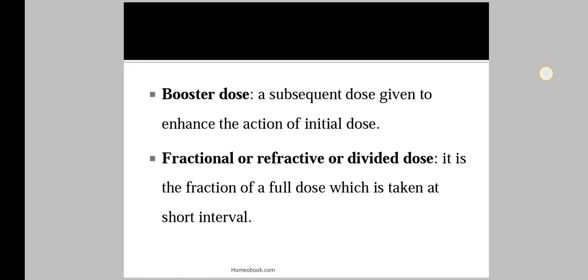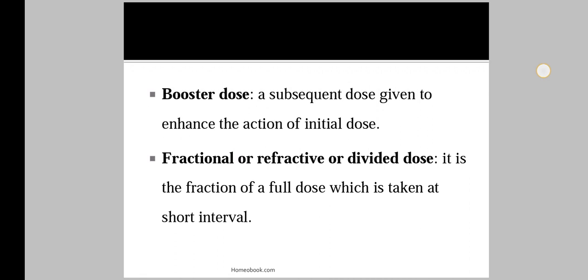Then the booster dose. The next type is the booster dose. A booster dose is a subsequent dose given to enhance the action of the initial dose. First we give the initial dose, and after the initial dose we give the booster dose to enhance the action of that particular medicine. That is what we call a booster dose, which enhances the action of the first dose. Nowadays, we study that when we give Arsenic 30 as an initial dose.